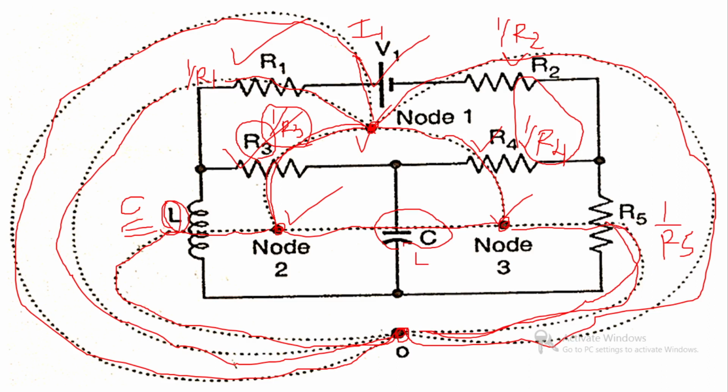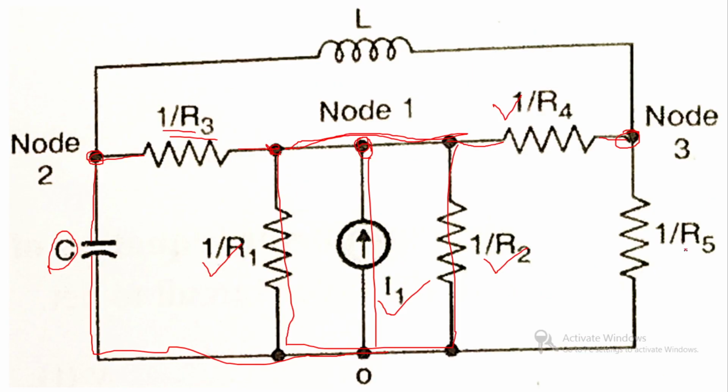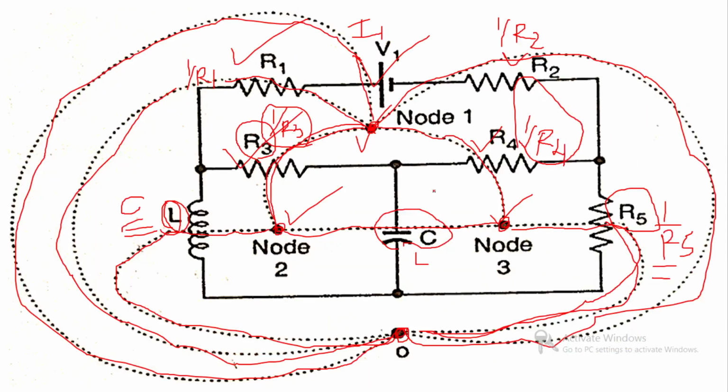Now this R5, its dual is 1 upon R5. This R5 is in loop number 3 only. So its dual, that is equal to 1 upon R5, appears between node 3 and reference node. Now last, this capacitor is in between loop number 2 and loop number 3.